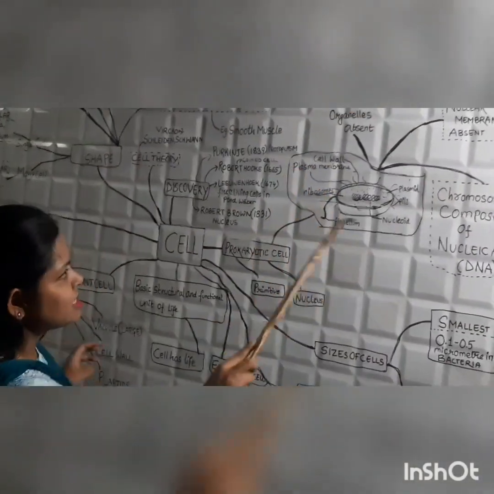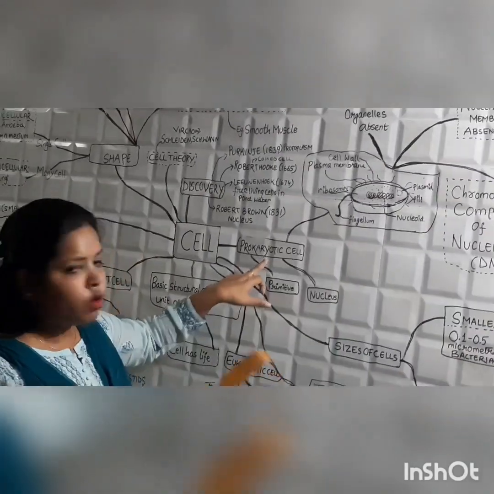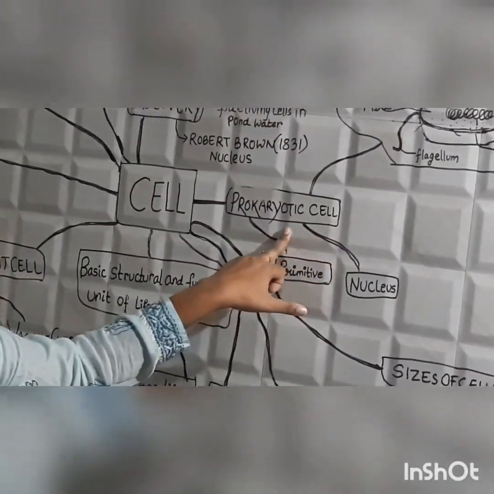Clear? So, what have we learned in the prokaryote cell? That the nuclear membrane is absent. Also called nucleoid. Membrane bound organelles are absent.